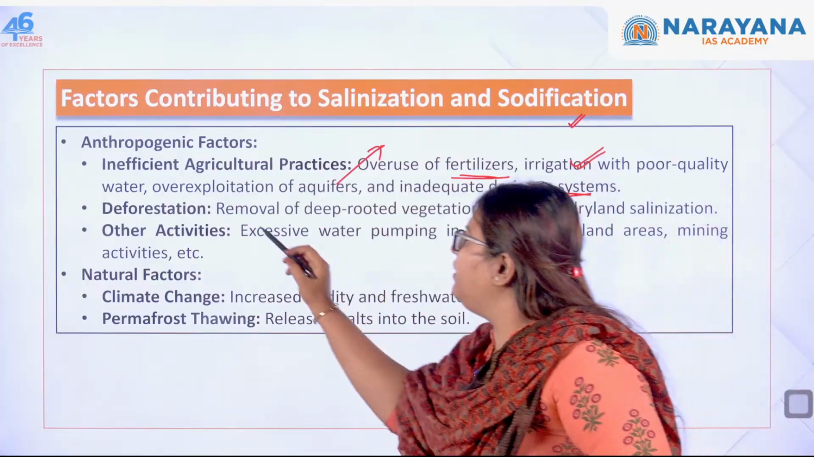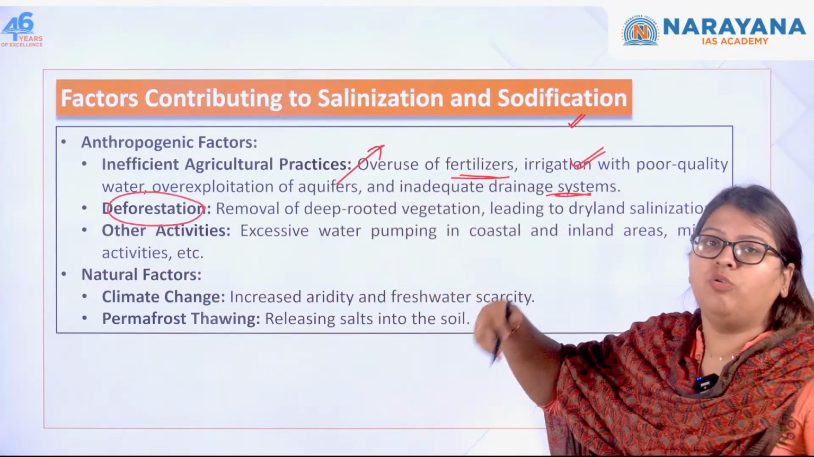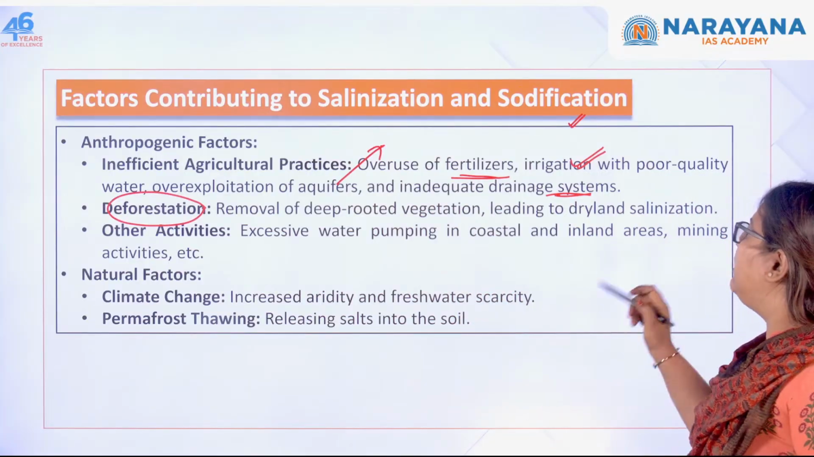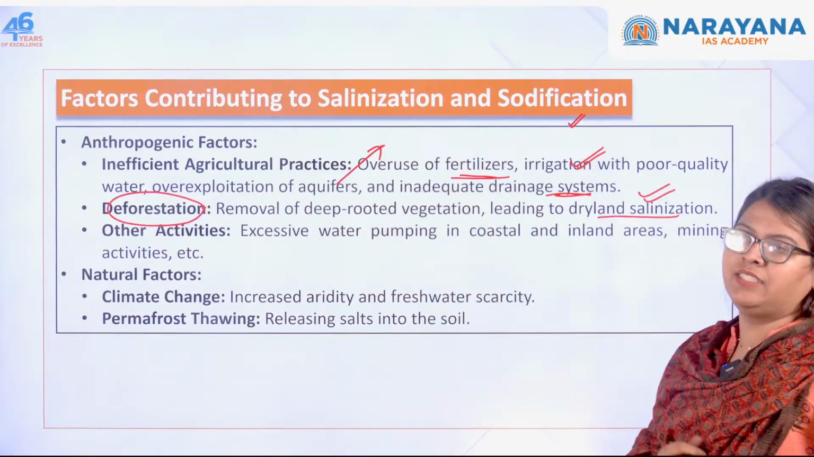The second one is deforestation. When you remove the deep rooted crops, when you uproot the trees or the vegetation, that will lead to dry land salination.